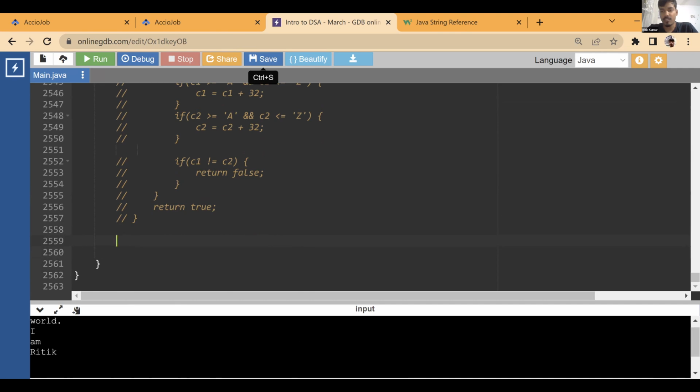Can we implement the split by checking charAt? Yes. You can check the character at each position. If it is equal to space, then you can split it. If it is not equal to space, you don't need to split it. So that's all.